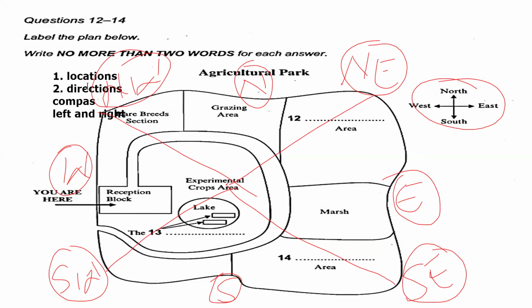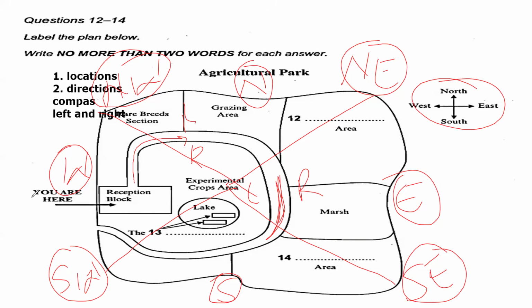Another point is about left and right. For example, I'm walking here on this way. So now this is my left and this side is my right. But if I'm walking from this point over here, this is my left and this portion is my right. So make sure you understand the directions.